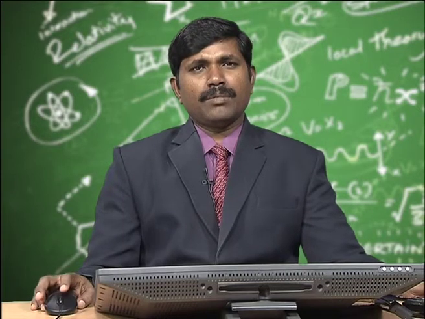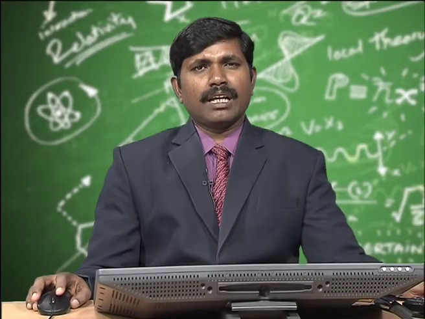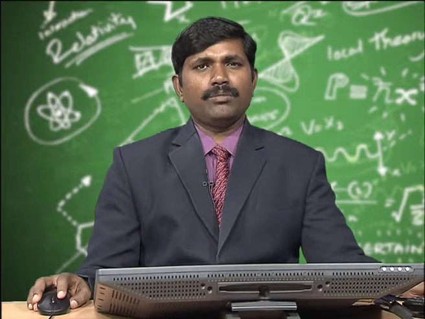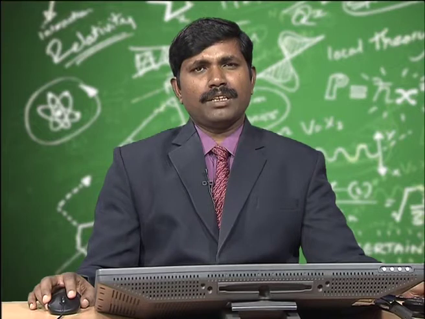Then thermal radiation exhibits the phenomena of interference, diffraction and polarization. Interference means two thermal radiations can interfere and give maximum intensity and minimum intensity. Diffraction is the bending effect of the radiation.